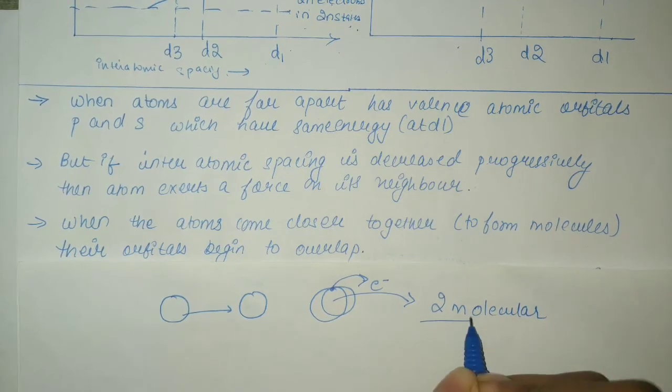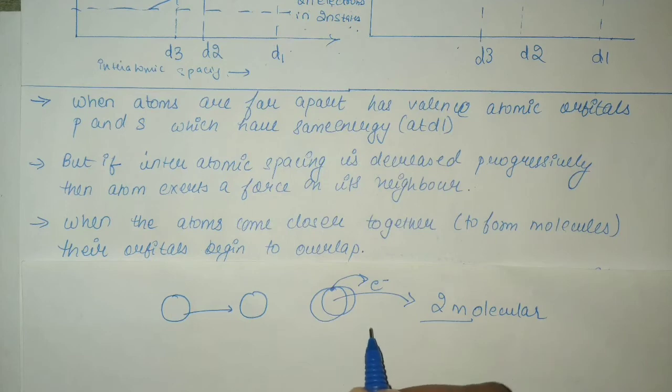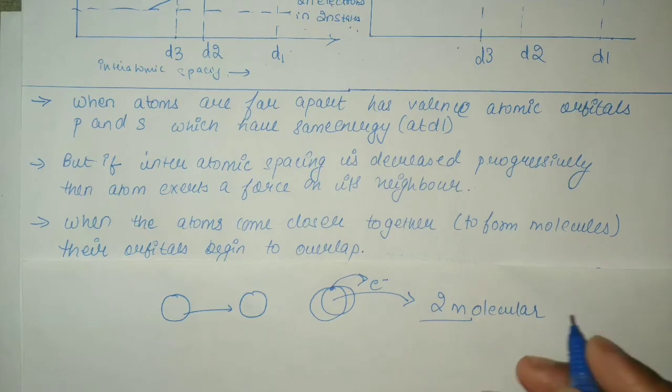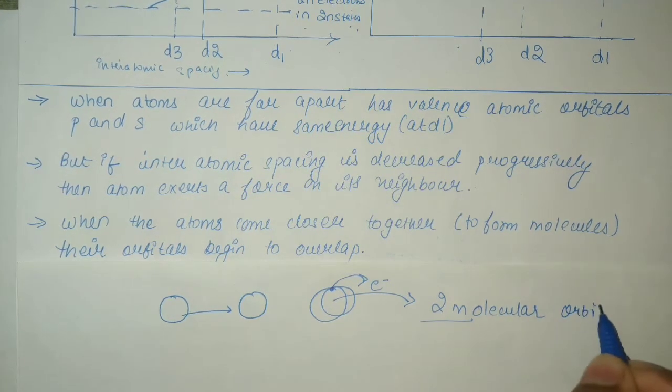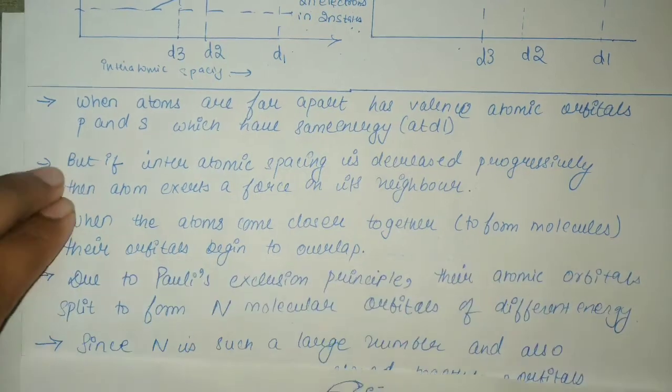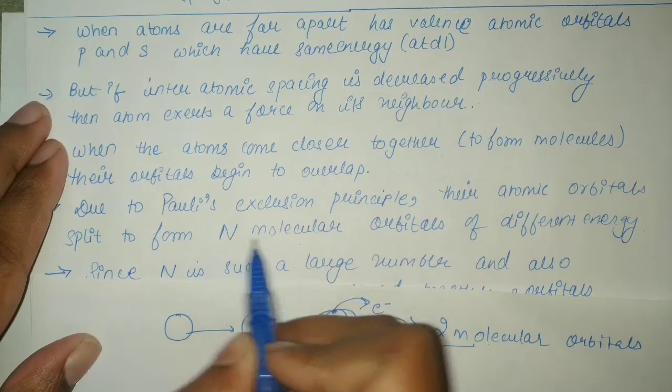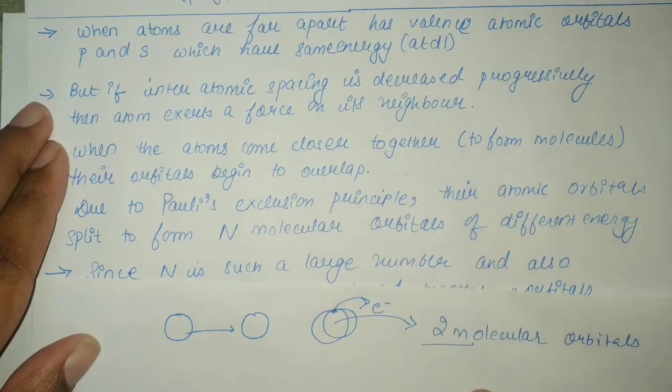Why two molecular orbitals? We have taken two atoms. If we are talking about n atoms, then it will split into n molecular orbitals. Due to Pauli's exclusion principle, their atomic orbitals split to form n molecular orbitals of different energy.